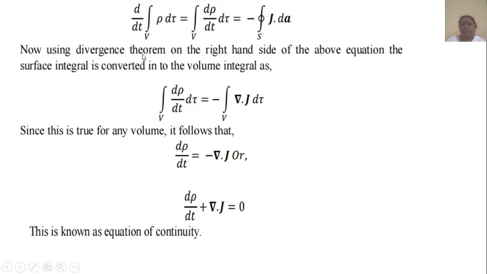Using the divergence theorem on the right hand side of the above equation, the surface integral is converted into a volume integral. Therefore, integral over V of d rho by dt d tau equals minus integral over V of del dot J d tau. Since this is true for any volume, it follows that d rho by dt equals minus del dot J, or d rho by dt plus del dot J equals 0. This is the equation of continuity.